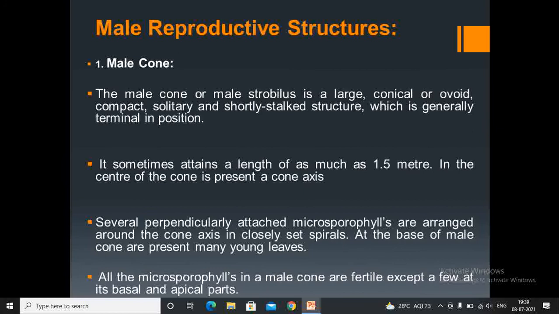In the center of the cone is present a cone axis. Several perpendicularly attached microsporophylls are arranged around the cone axis in closely set spirals. At the base of the male cone are present many young leaves. All the microsporophylls in a male cone are fertile except a few at its basal and apical parts.